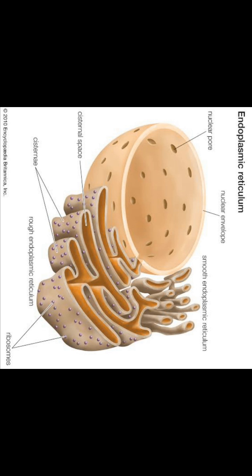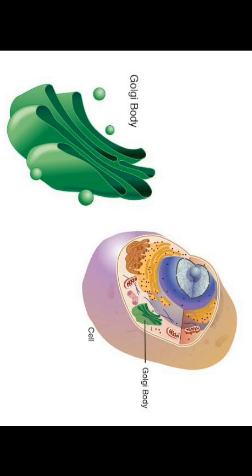Understand? Now students, let us learn about another important cell organelle in the endomembrane system, that is the Golgi body. It is also called the Golgi complex. On the screen you can see the diagram. In the diagram it is shown as a green colored structure. Understand? Now let us see about one great scientist here, Camillo Golgi.